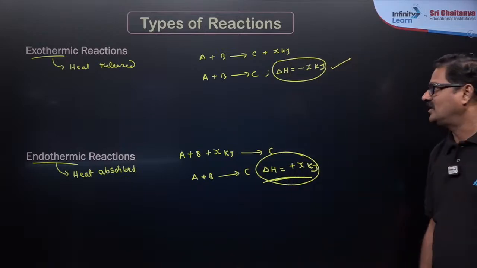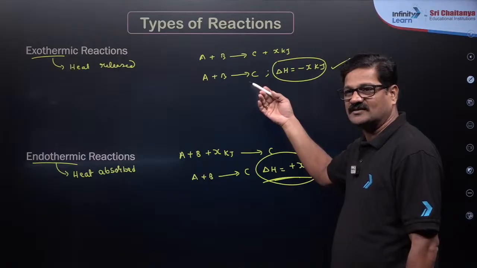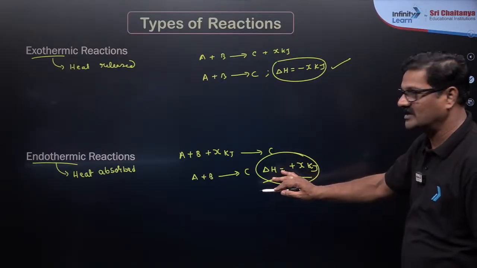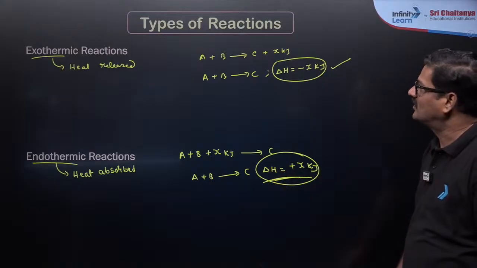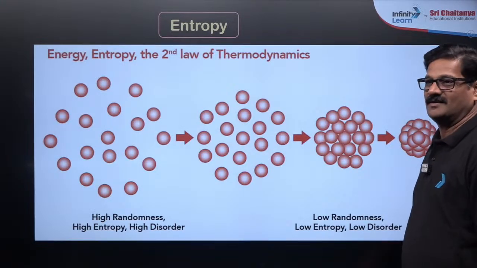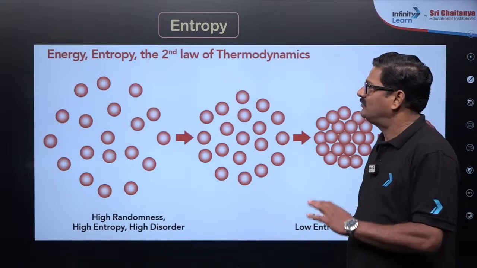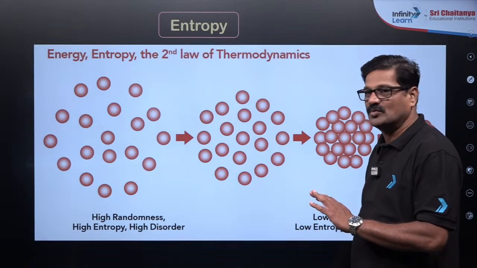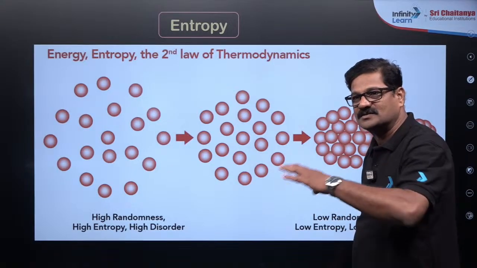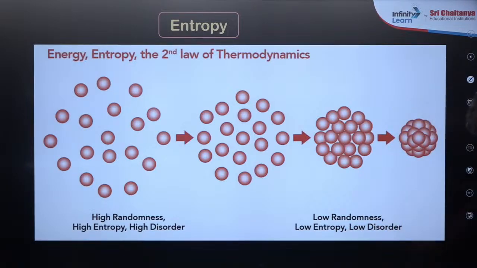Okay, enthalpy of reactants and products. Reactants का enthalpy ज़्यादा होता है and products का energy ज़्यादा होता है. Okay, so talking about the entropy. It is a one short session, बच्चों. I don't want to give much granular level of discussion, but every point we are going to discuss here, right? 1 minute.